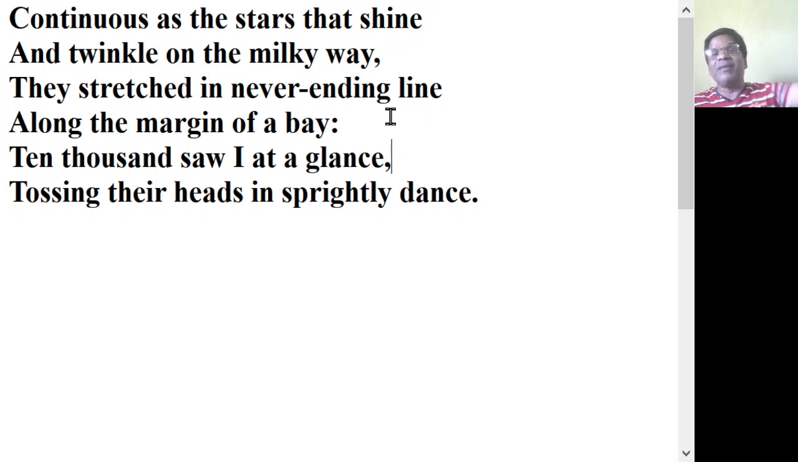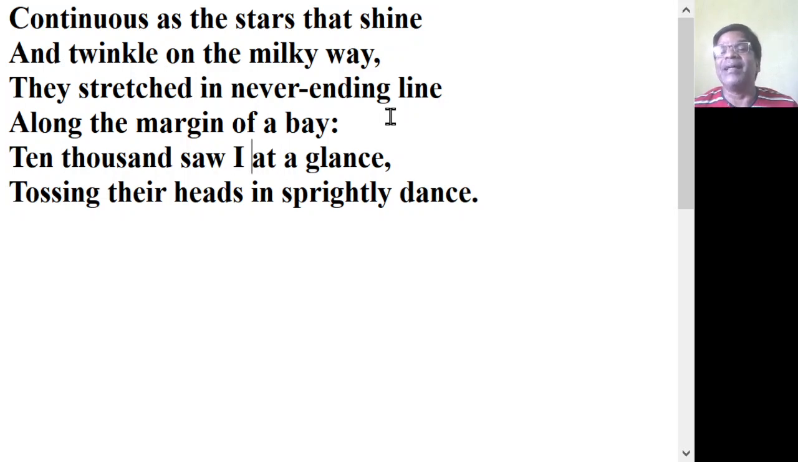1, 2, 3, 4, 5, 6, 7, 8, 9, 10, 11, 12 till 100. You will be very much tired to count. But did the poet really count the number of daffodils? Obviously not. He is just trying to convince the reader that they were innumerable, and just to convince the readers, the poet tells that they were 10,000 in number. 10,000 saw I at a glance.